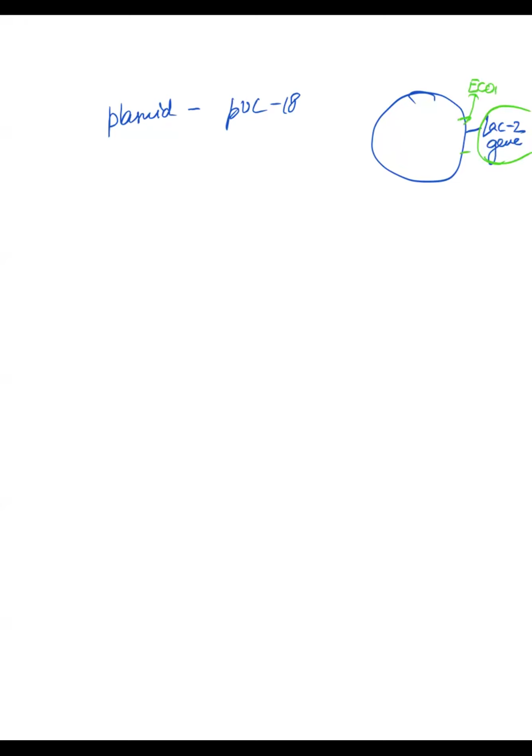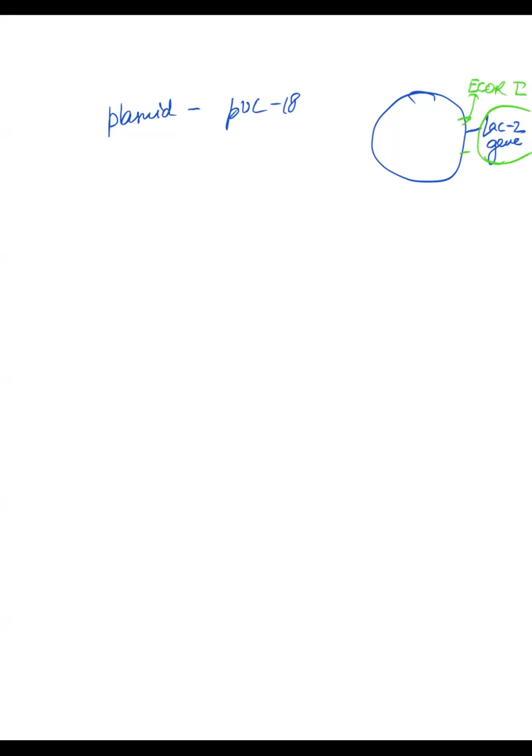There is one more plasmid, which is pUC18. In that plasmid there is a region that has the lacZ gene, and in that region you have one restriction site. This is used as a selectable marker. Suppose this region has the lacZ gene, and here you have a restriction site for EcoRI.